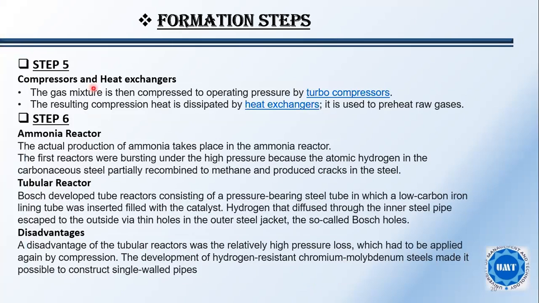The fifth step is the compressor and the heat exchangers. The gas mixture is then compressed to the operating pressure by a turbo compressor, and then it is sent to the heat exchanger. It is used to preheat the raw material.